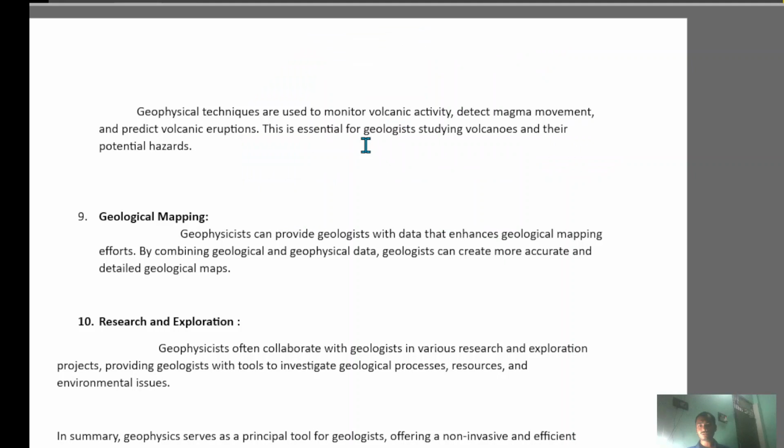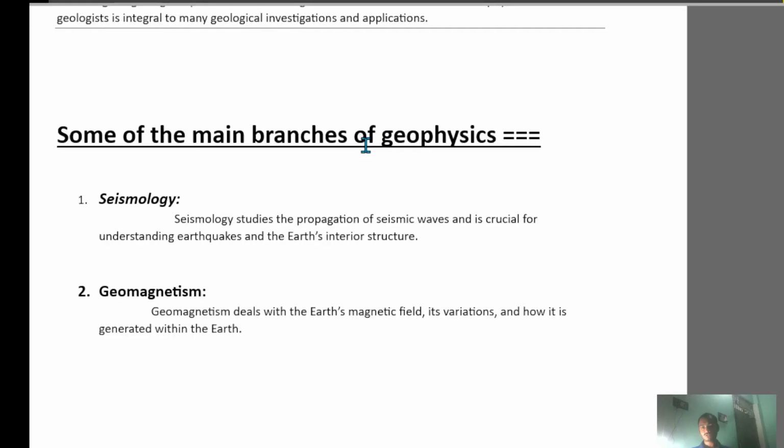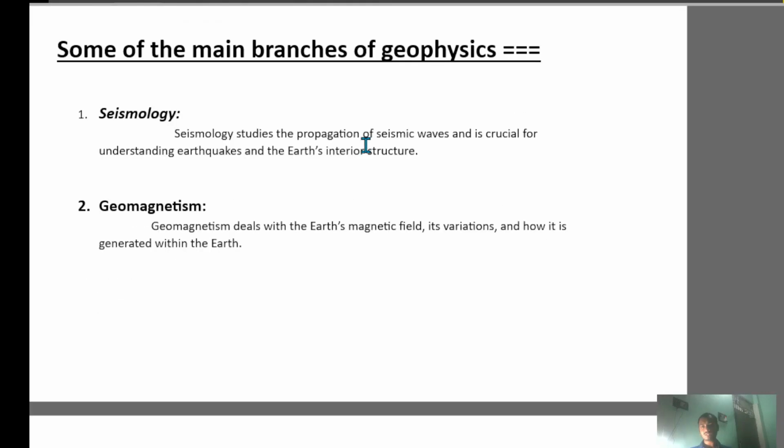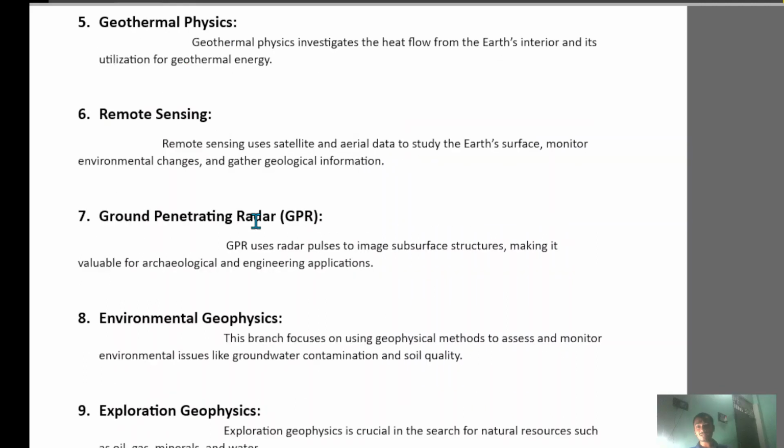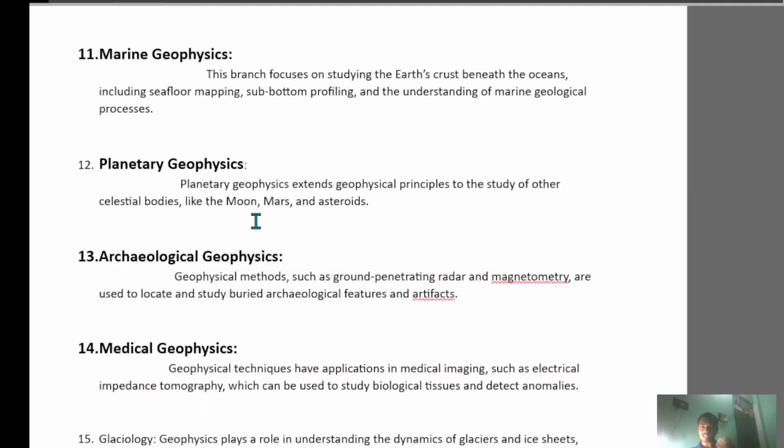I only told you what comes, on the basis of analysis of previous questions. So look at the branches: first is seismology, second geomagnetism, next gravity and gravimetry, next geoelectricity, next geothermal physics, next remote sensing, next ground penetrating radar, next environmental physics, next exploration physics, next atmospheric physics, next marine geophysics, next planetary geophysics, next archaeological geophysics, next medical geophysics, next glaciology.